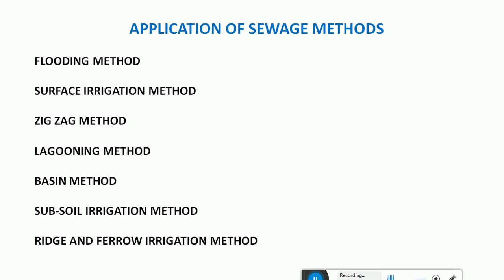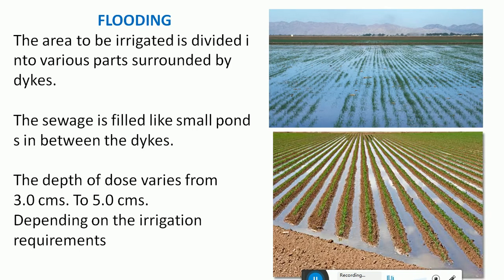Out of those, the first one is the flooding method, then the surface irrigation method, zigzag method, lagooning method, basin method, subsoil irrigation method, and ridge and furrow irrigation methods. You might have also studied these types of irrigation in your hydrology and irrigation subject, but this is just for another polishing. Flooding is a technique where the irrigated area is divided into various parts surrounded by dikes like this. Sewage water will be filled like small ponds inside these dikes, and this is called irrigation by the flooding method.